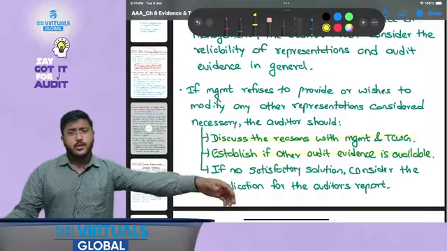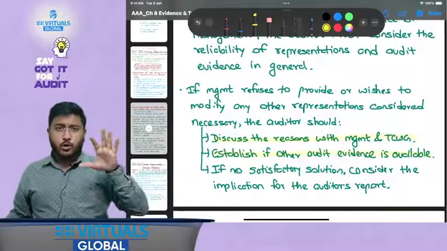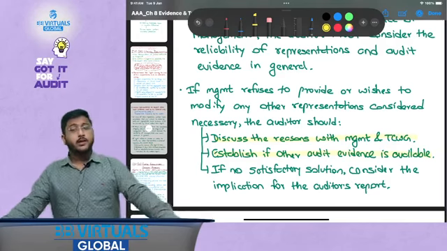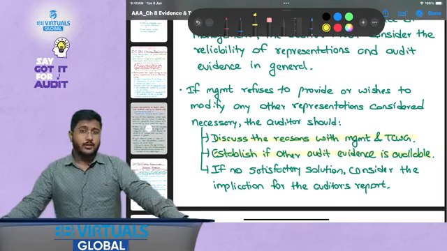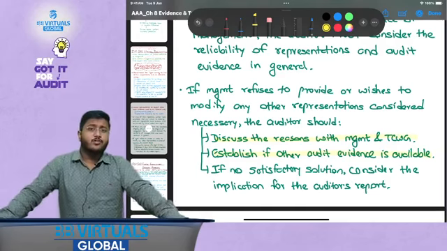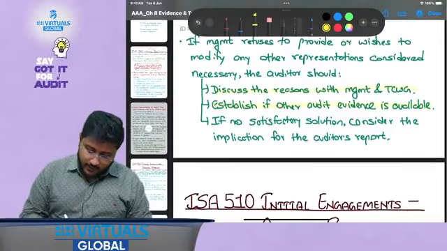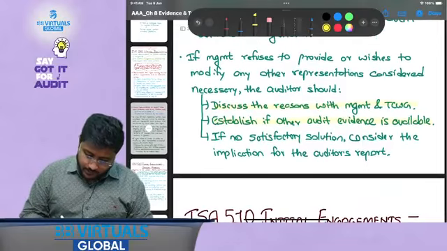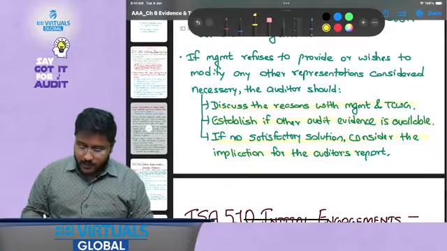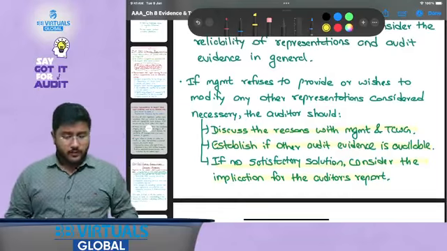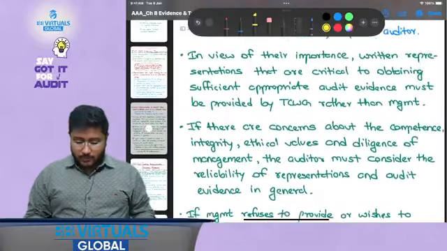If auditor is of the opinion that they will be able to conclude on the relevant assertions based on other audit evidence, then you do not need to do anything. However, if you cannot trust the other audit evidence, or if you are unable to conclude based on it, then if no satisfactory conclusion is there, consider the implication for the auditor's report. That is, you should evaluate whether you need to modify the opinion or whether you need to withdraw from the engagement. I hope this is clear.